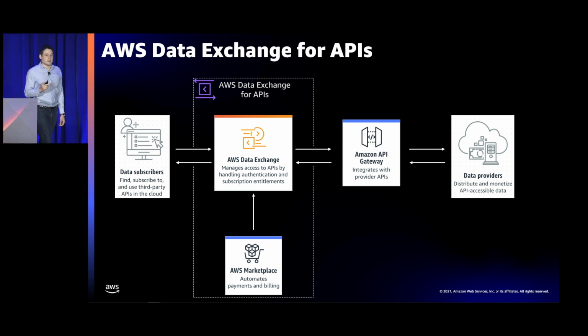Now, two things to call out. The first is that as a data subscriber, you can use your AWS credentials and the AWS SDK to authenticate into these APIs. I want to pause there for a second, because that's pretty cool. What you've just been able to do by making a call to an AWS Data Exchange API, which will then go to a third-party provider, is that you have just made that API call in the same way you would call a regular AWS API, but you've requested third-party data.